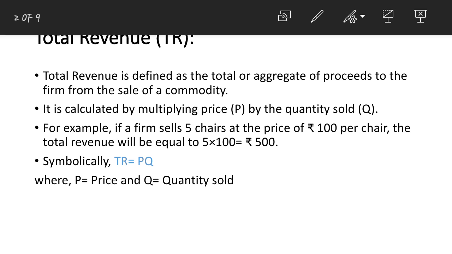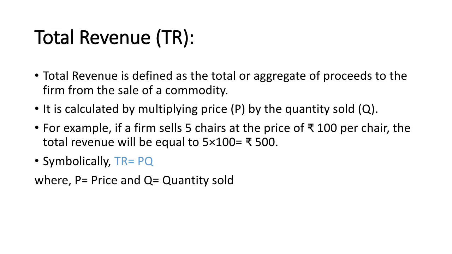So first of all, let us see what is total revenue. Total revenue is defined as the total or aggregate of proceeds to the firm from the sale of a commodity. It is calculated by multiplying price by the quantity sold.